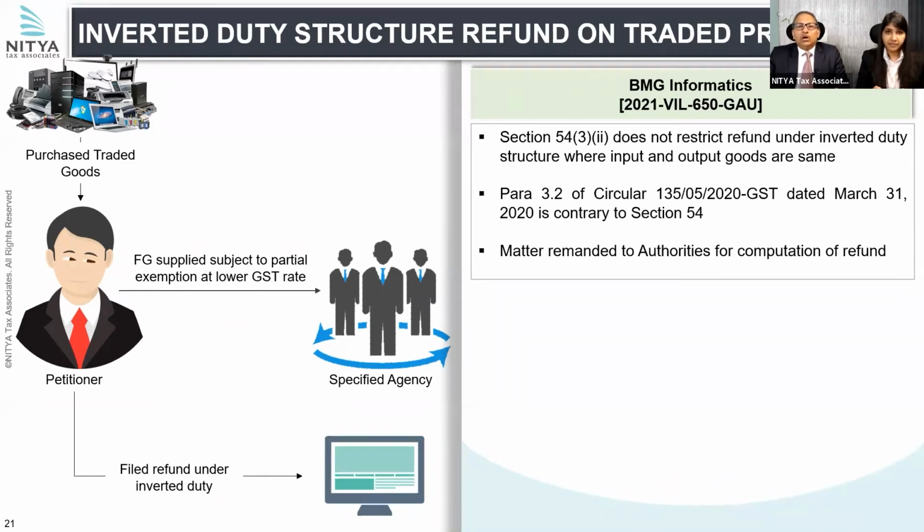So the Guwahati High Court said that this is an erroneous interpretation, because section 54(3) nowhere stipulates any such condition about manufacture, and it is only saying that tax on inputs is higher than tax on output supplies. In this case, because of exemption, the tax on inputs became higher and the tax on output, even if it was trading, was lower, and therefore this was a case of inverted duty structure and refund was eligible. So they remanded the matter to the authorities to compute the refund.